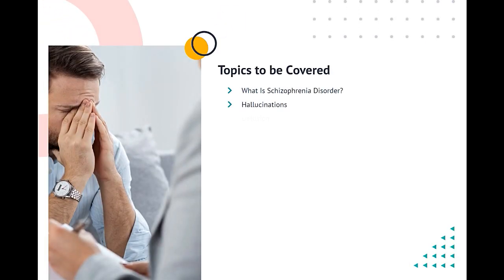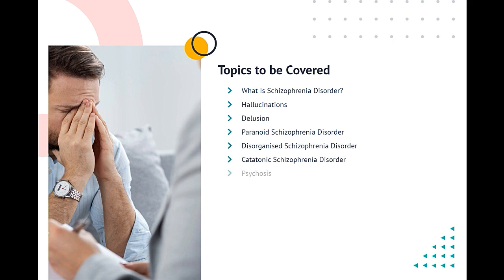Topics to be covered. What is schizophrenia disorder? Hallucinations. Delusion. Paranoid schizophrenia disorder. Disorganized schizophrenia disorder. Catatonic schizophrenia disorder. Psychosis.